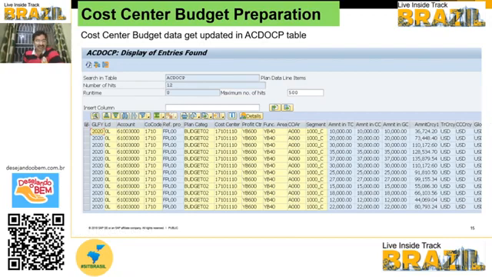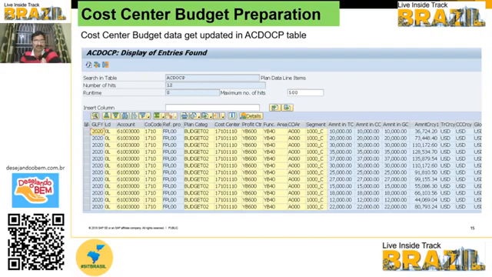Once you update the data, it will be available in the ACDOCP table. The second thing is that this ACDOCP table is updated by using this app only.